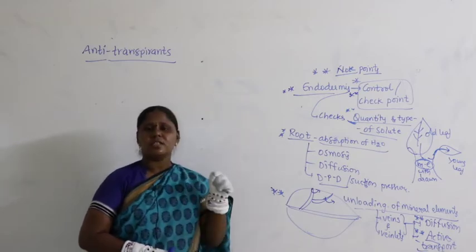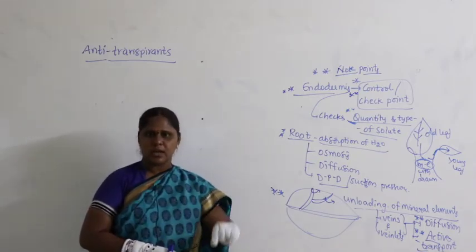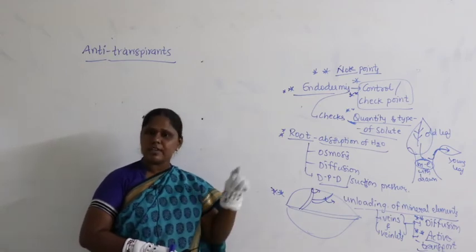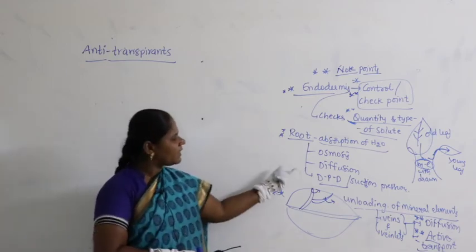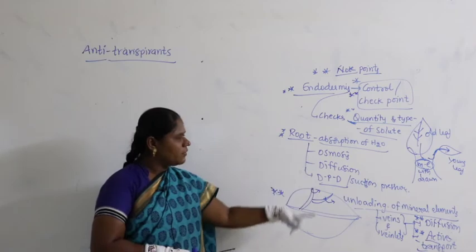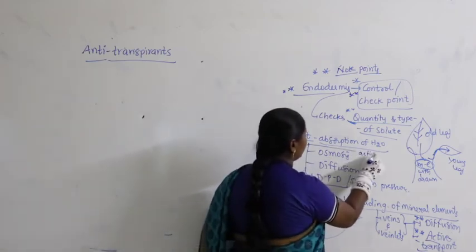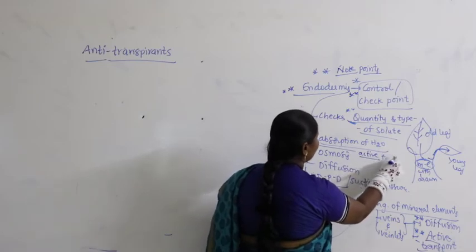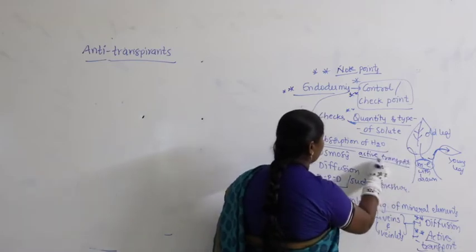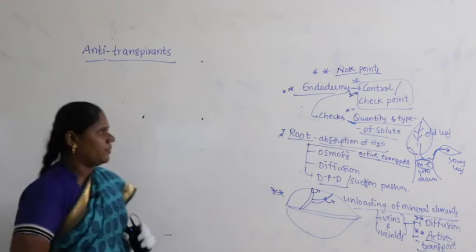Absorption of water is not always by passive transport. It may be by active transport, osmosis, diffusion, suction pressure and all that, right. So, where all these processes happen, you need to have a clear idea in your young mind, then no question can trouble you on the paper, right.